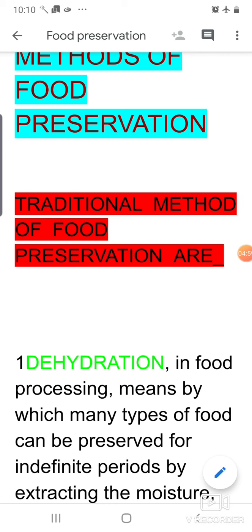So what are the traditional methods? There are different traditional methods of food preservation, like dehydration, or you can say sun drying methods, freezing methods, or using a refrigerator, fermentation, pickling, adding salt as a preservative, or adding sugar as a preservative. So these are the different methods which we use for food preservation.